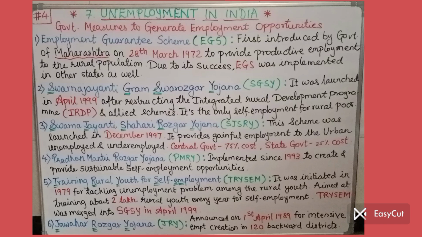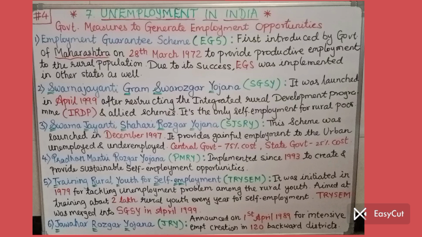Number two, Swarna Jayanti Gram Swarozgar Yojana, SGSY. Gram means rural area. It was launched in April 1999 after restructuring the Integrated Rural Development Program, IRDP, and allied schemes.